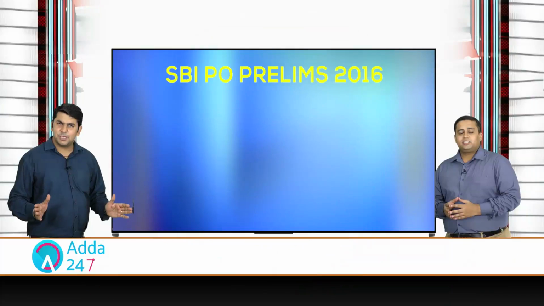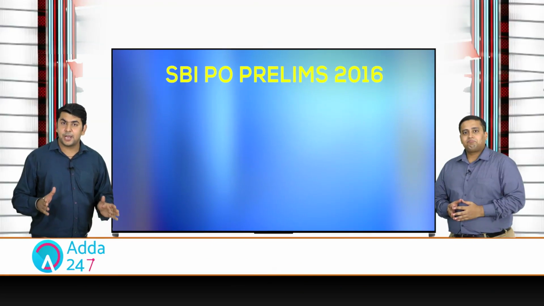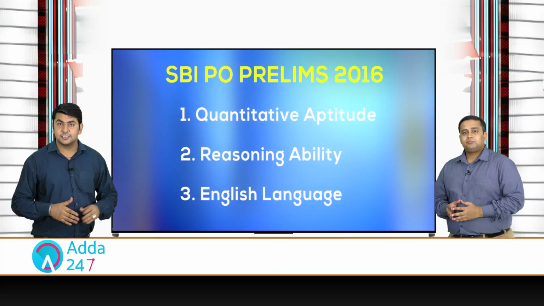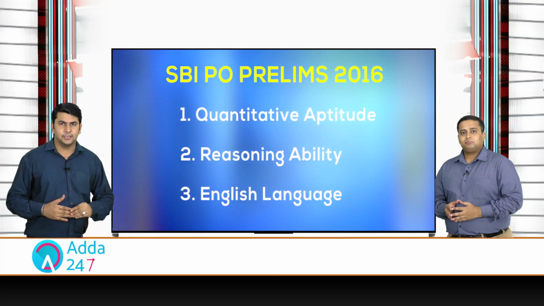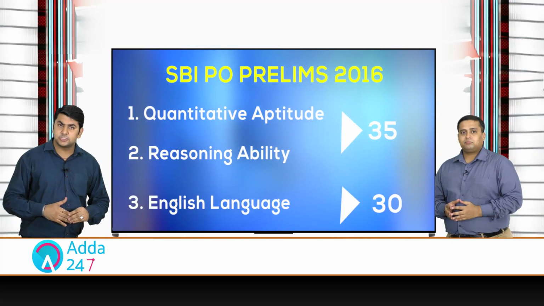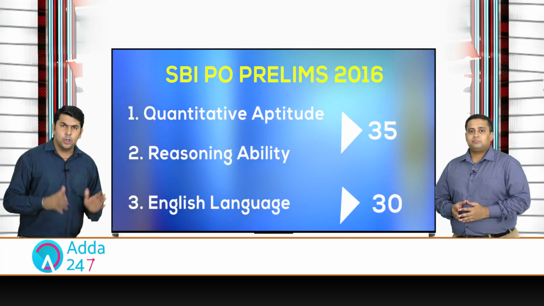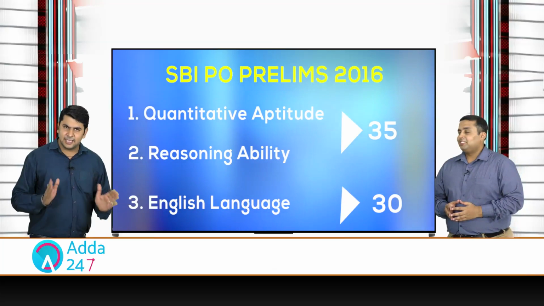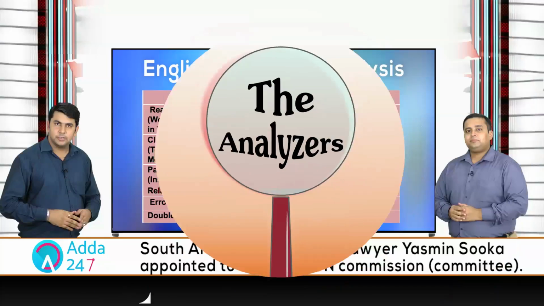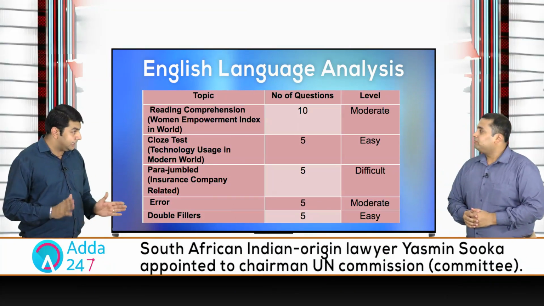In today's video, we are going to discuss the analysis for SBI PO Pre 2016. SBI PO Pre is a very simple pattern comprised of 3 sections, that is Mathematics, Reasoning and English. The Mathematics and Reasoning comprise 35 questions each and English comprises 30 questions. So, what are we waiting for? Let's discuss the Analyzers. Mod Prashant, what's your take on the English section?